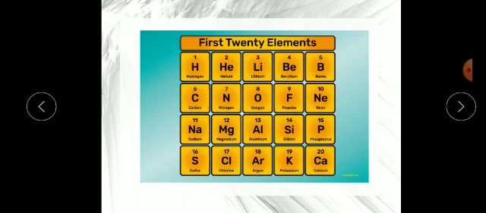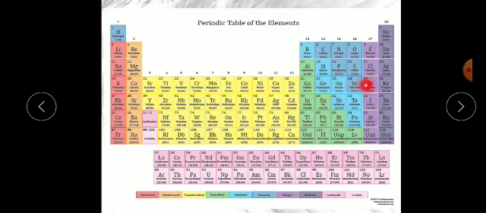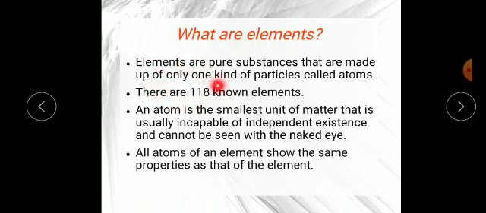We will study the first 20 elements, but scientists have discovered 118 elements so far. Out of these 118, 92 are natural elements and 26 are man-made or synthetic ones. So you should remember that there are 118 elements in total.